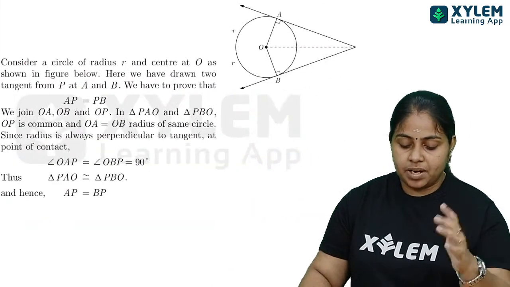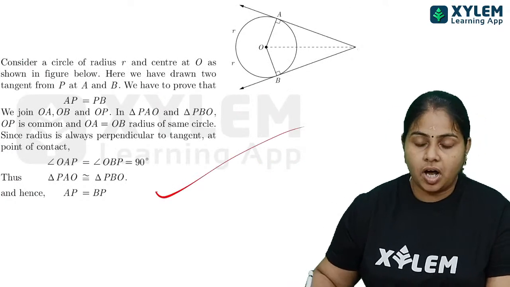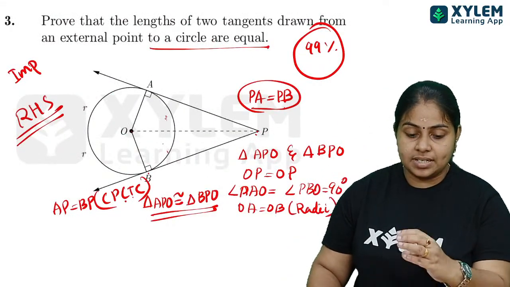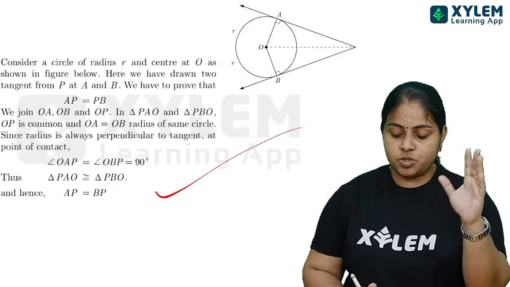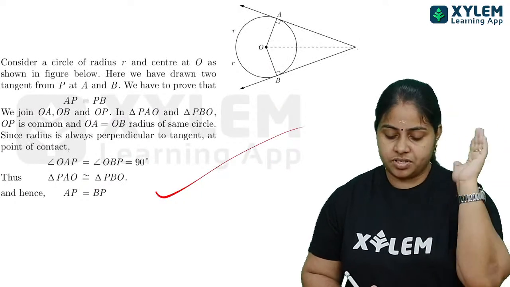So you have scored 2 marks easily there. There is a detailed explanation here. What you have to do: this is an important question, it's a sure question, you will be getting that 2 marks. You can be sure of those 2 marks from the circle chapter right now.